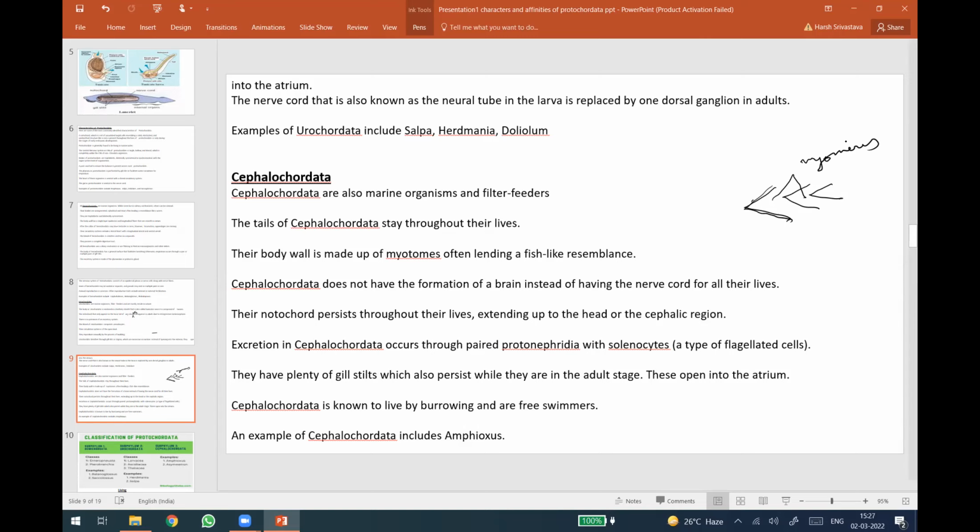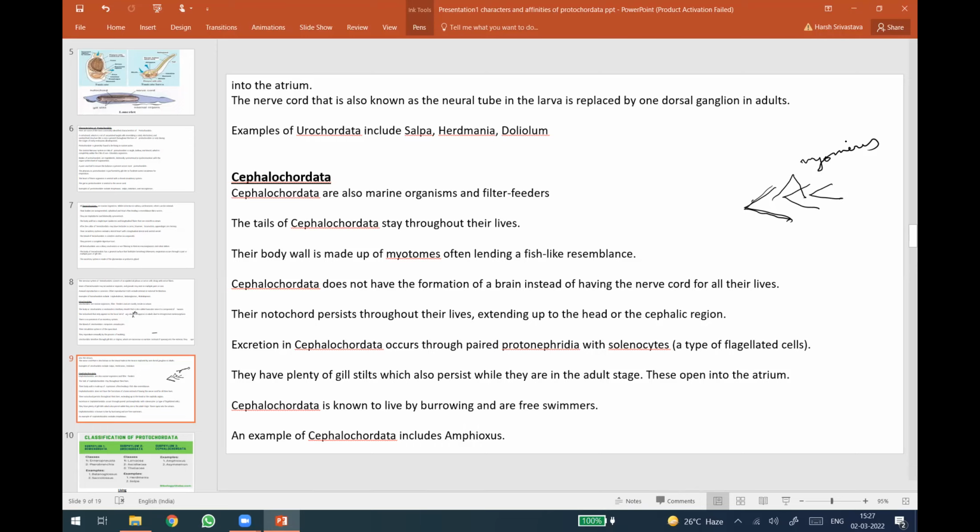Excretion in Cephalochordata occurs through paired protonephridia. For the first time, the kidney appears in the animal group in the form of the protonephridia, which is the very primitive stage of protonephridia, with solenocytes or flagellated cells.